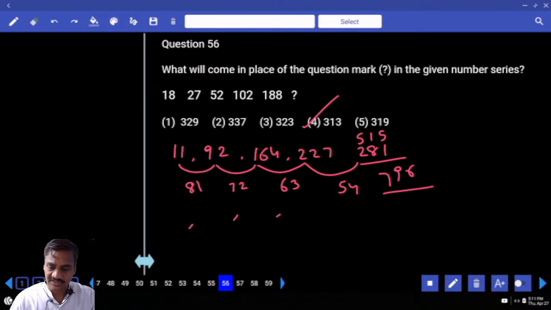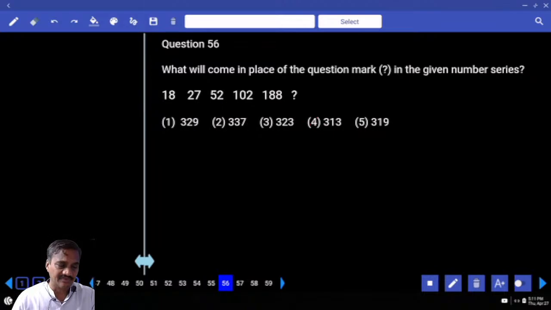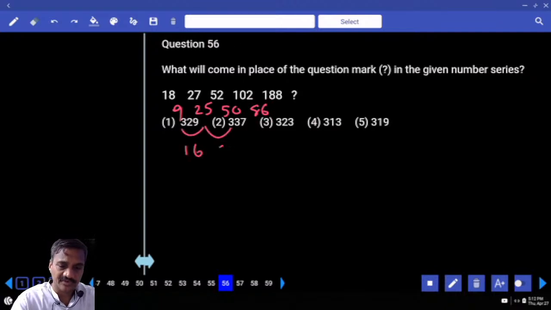Now in this 56, 18, 27. How should we do 18, 27? The difference between 18 and 27 is 9. 27 and 52, 25. And 52 and 102, 50. Then what are these numbers? 9, 25, 50, 102 and 188. The difference is 86. And again 9 and 25, 16. 25 and 50, 25. Here the difference is 36.